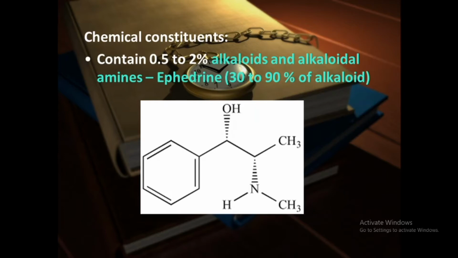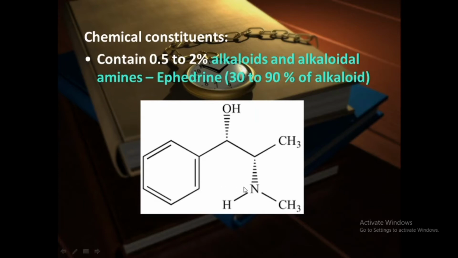Just see the structure of ephedrine. Here you can notice one important thing: the heterocyclic ring is absent. We have studied that alkaloids contain one or more heteroatoms as well as a heterocyclic ring, but this is the only alkaloid which does not have a heterocyclic ring in its structure, right. So this is the proto-alkaloid type, and ephedrine is a proto-alkaloid where the heterocyclic ring is absent.